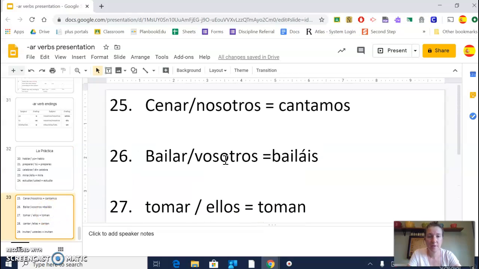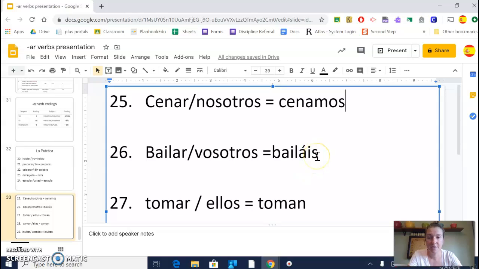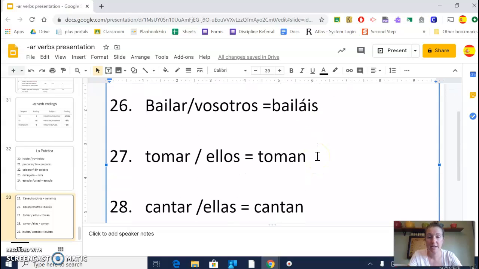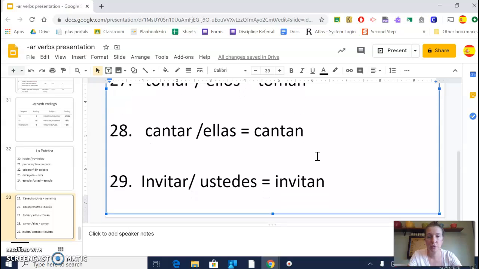25. The nosotros form of cenar, so we eat dinner, is cenamos. Another mistake. Good thing I'm going over this with you guys. 26. The vosotros form of bailar is bailáis, with an accent. 27 is toman. 28, here's cantan, they sing. And 29, invitan.